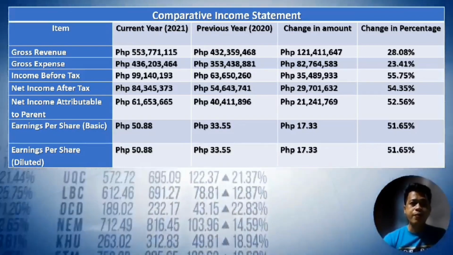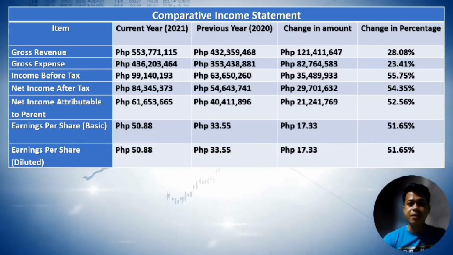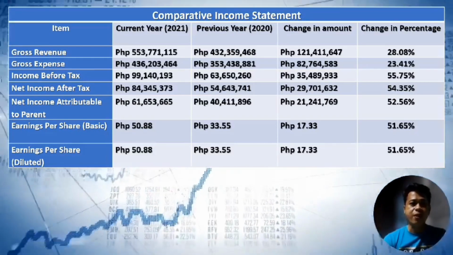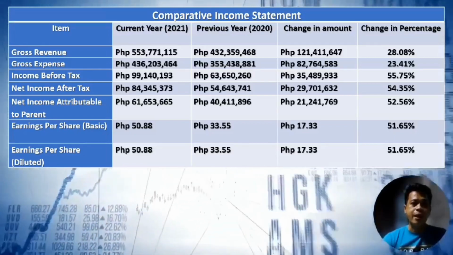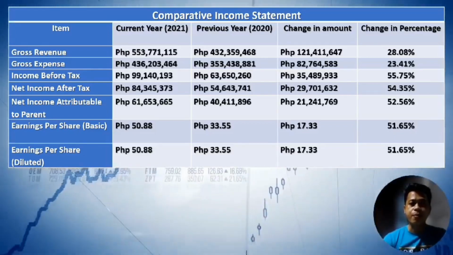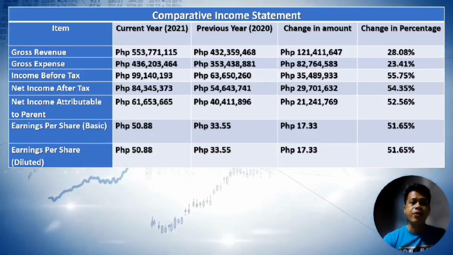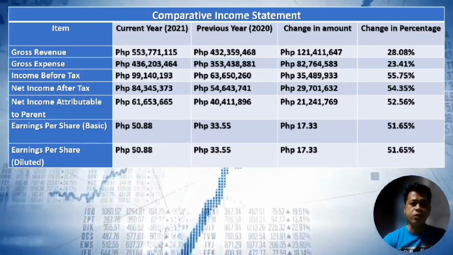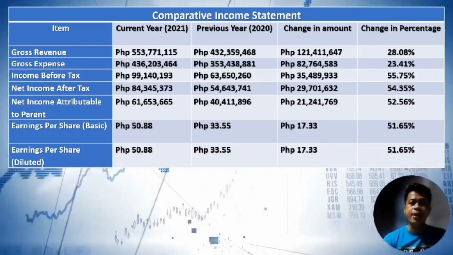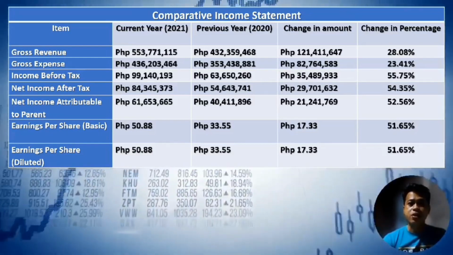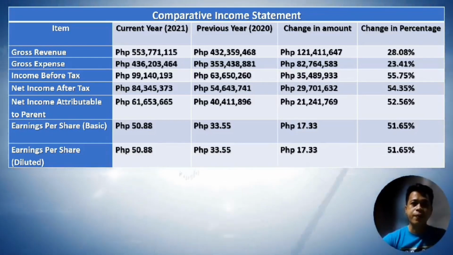Overall, the comparative statement indicates that the company experienced significant growth in revenue, income before tax, net income after tax, net income attributable to the parent, and earnings per share from 2020 to 2021, indicating a positive trend in its financial performance.